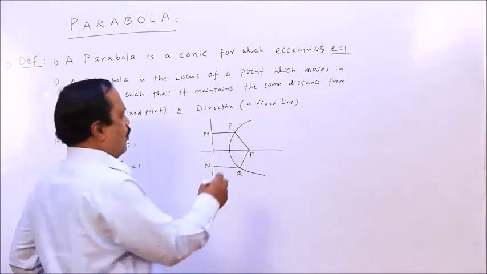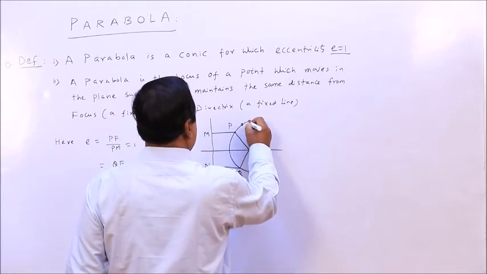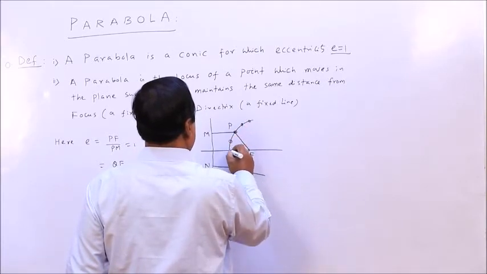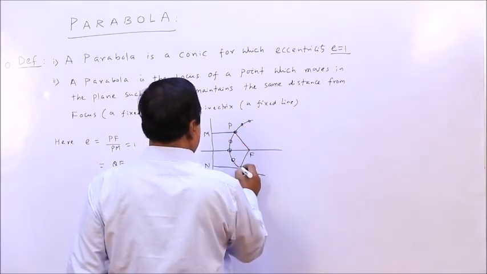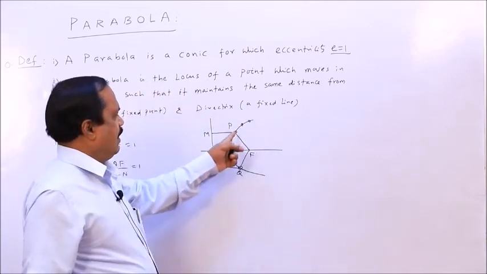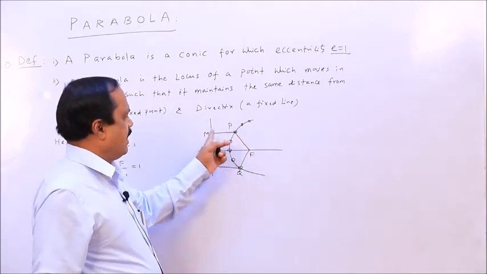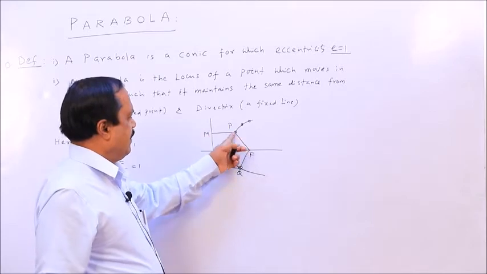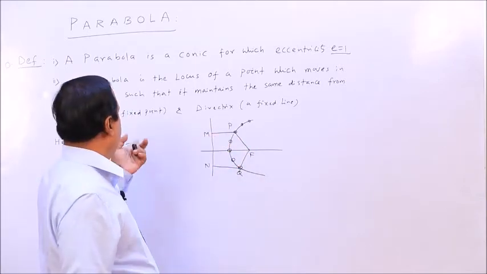So it is the locus of a point. These are the points so that the point maintains same distance from focus and directrix. PF by PM equal to eccentricity, and that 1 means PF equal to PM.